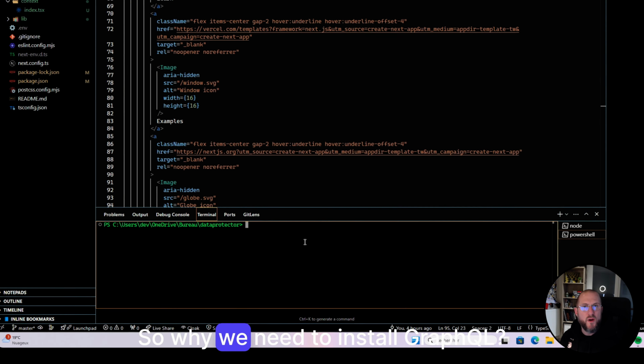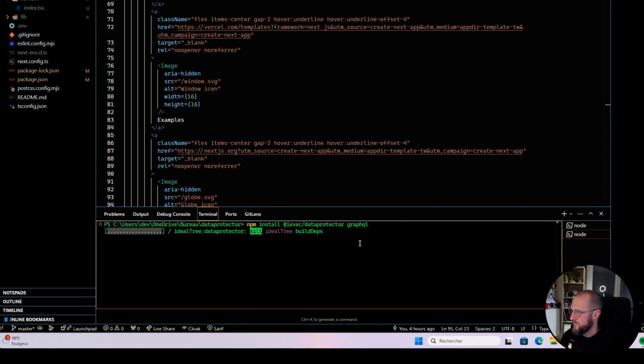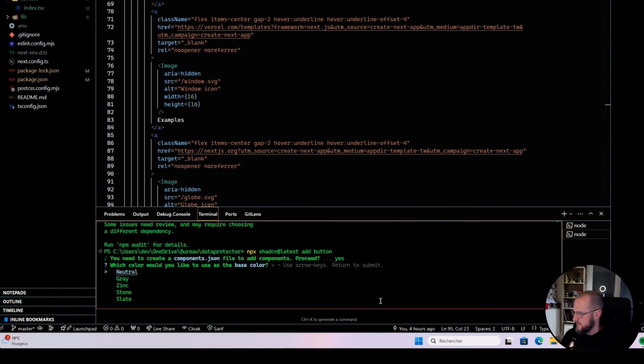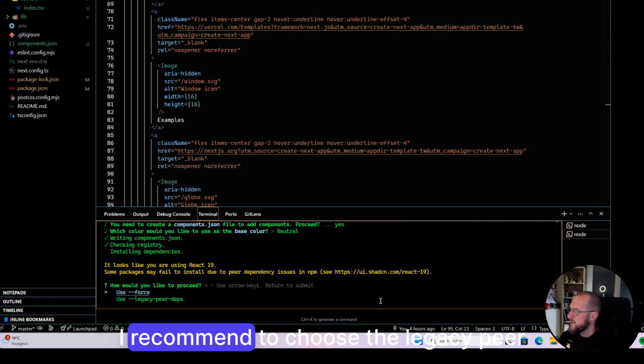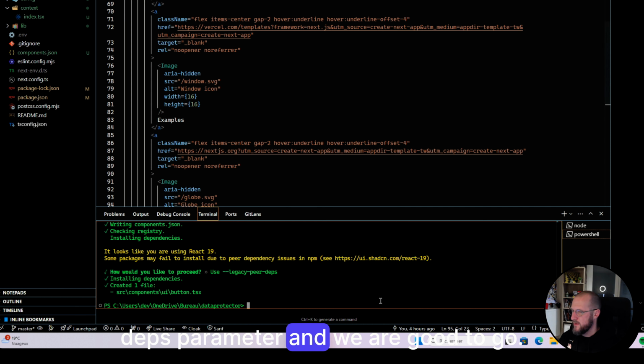Why do we need to install GraphQL? Because we will need to request our subgraph to get some information about the product data. So let's install it. Let's add the Shadcn button. Yes, natural. I recommend to use the legacy peer deps parameter, and we are good to go. Oh, just one more.